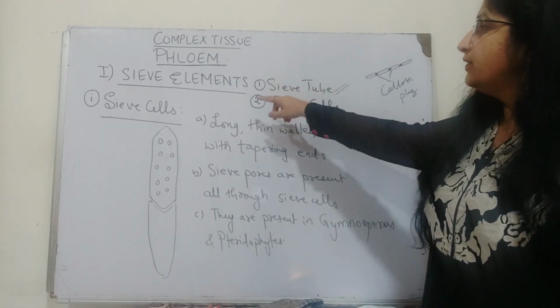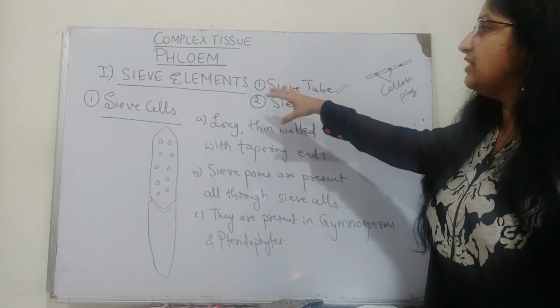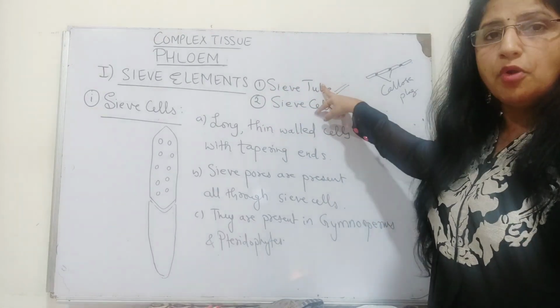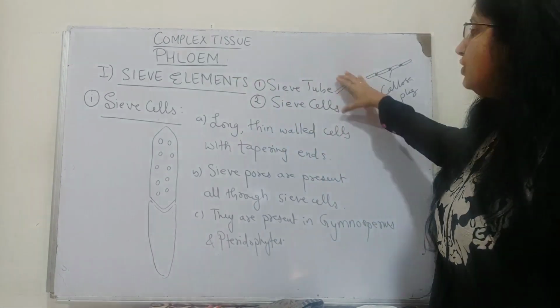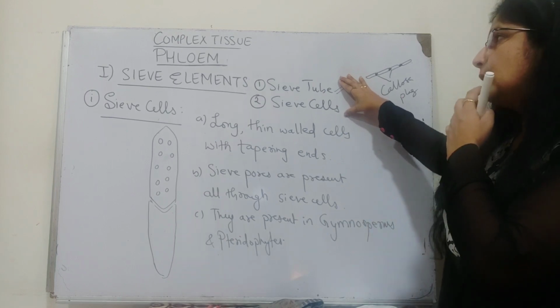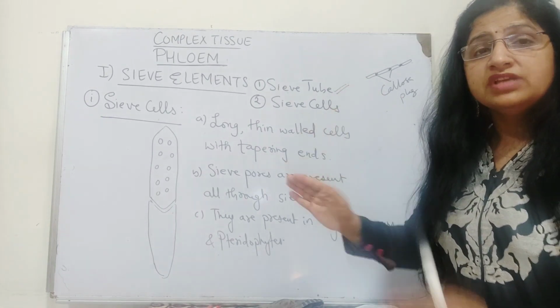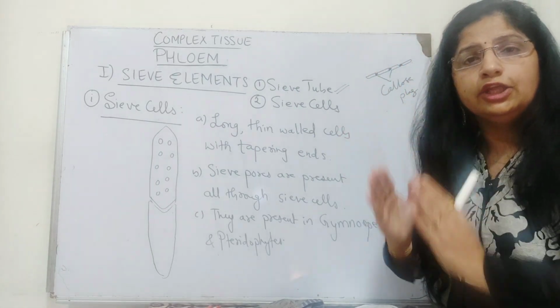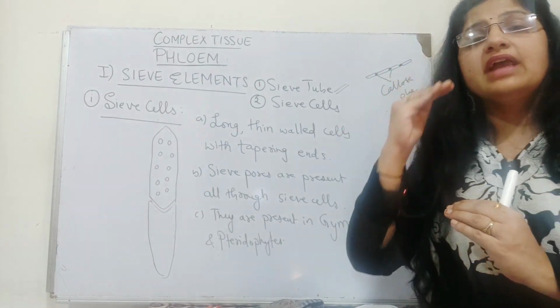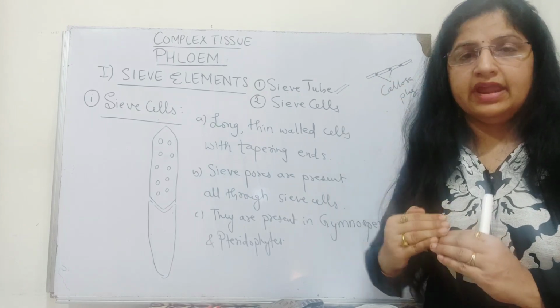So in the sieve elements, we have discussed two important components: the sieve tube element and the sieve cell. Sieve tubes are long cylindrical tubes placed one above another, end to end.